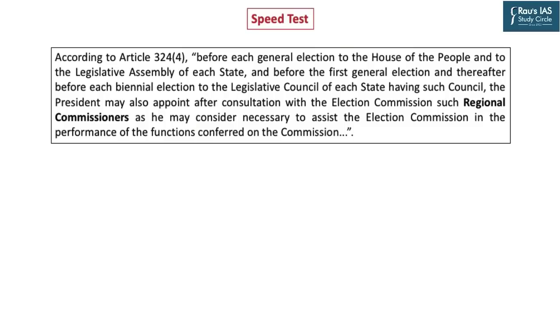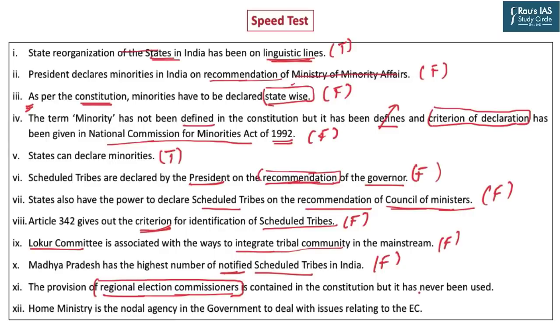According to Article 324, Provision 4, before each general election to the House of the People and to the Legislative Assembly of each state, and before the first general election and thereafter, before each biennial election of the Legislative Council of each state having such councils, the President may also appoint. Who appoints it? President. The President may also appoint, after consultation with the Election Commission, such regional commissioners as he may consider necessary. So the provision for appointment of regional commissioners is there in the Constitution, but the statement has said it has never been used.